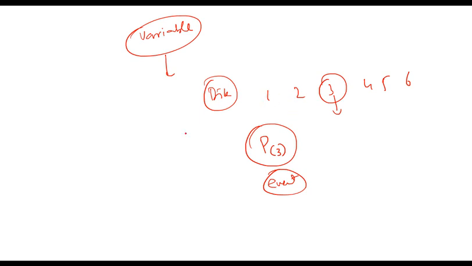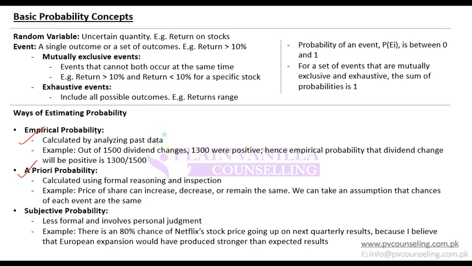And the quantity which is there, so for example, if I am talking about a stock return, then I can have a 5% return, I can have a 7% return, I can have a 10% return, and so on. So this quantity which is uncertain, for which I am doing all the measurements and want to calculate probability, is known as a variable or random variable.